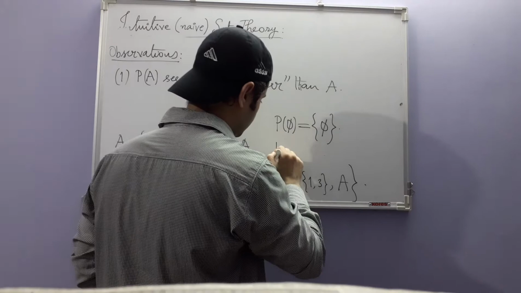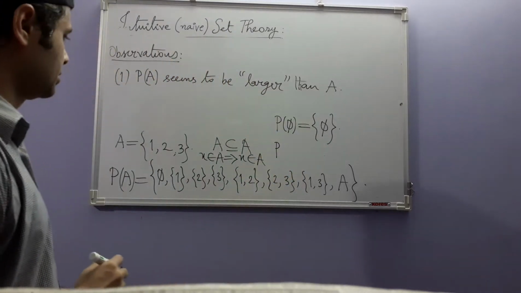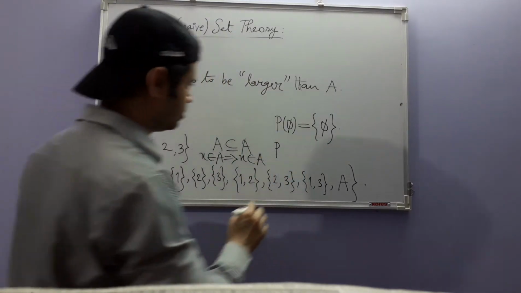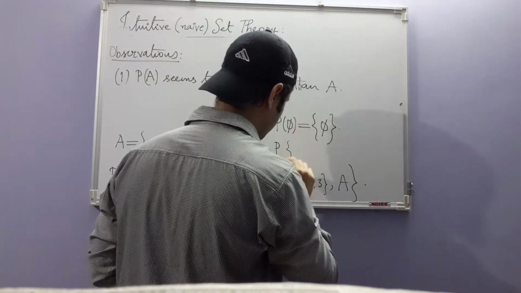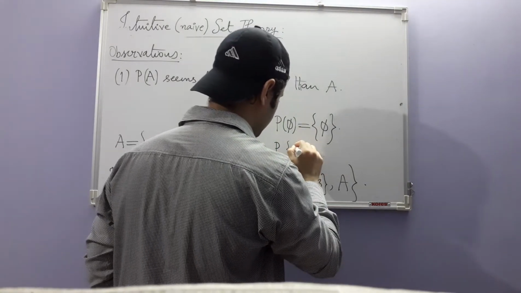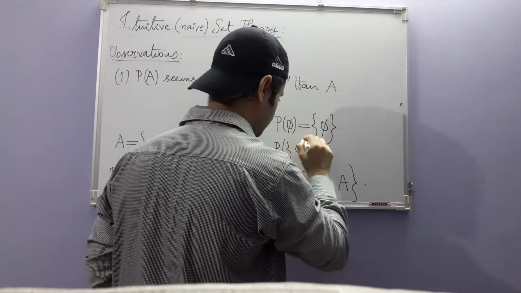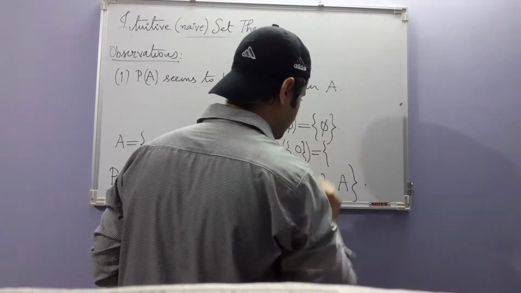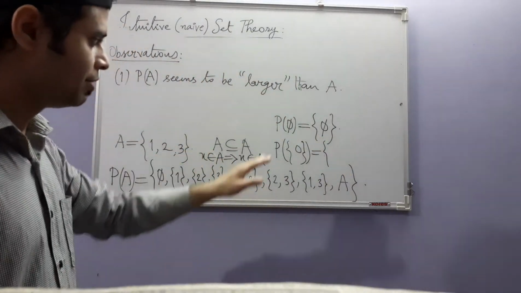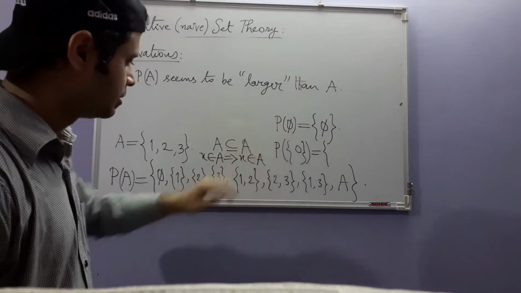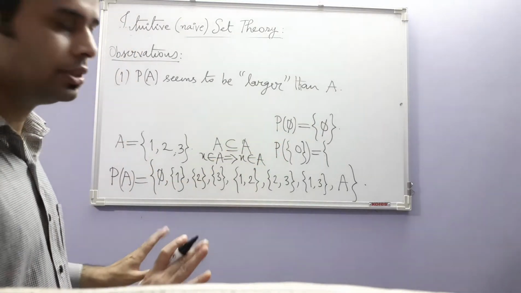Okay. Actually, 3 observations. I can see one more now. What about the power set of a singleton set, for example, this one? Empty set is always there. See, whenever you write power set, 2 sets are bound to be there.